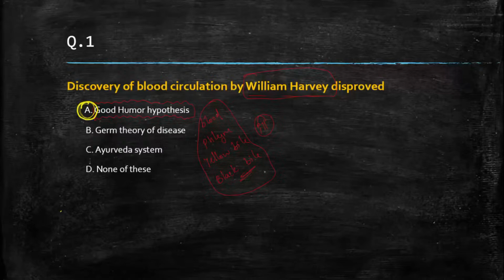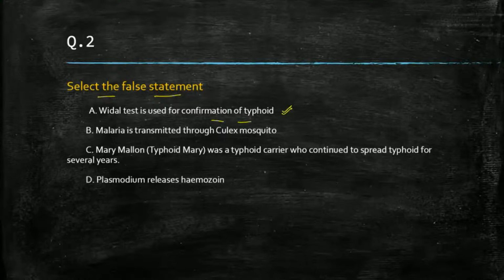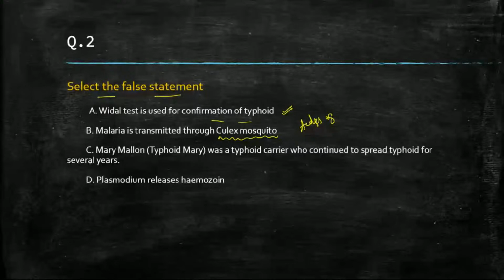Now the second question: select the false statement. Widal test is used for confirmation of typhoid, which is a correct statement, so this is not false. Malaria is transmitted through Culex mosquito. Malaria is transmitted by Aedes aegypti mosquito or female Anopheles mosquito. Think about it.